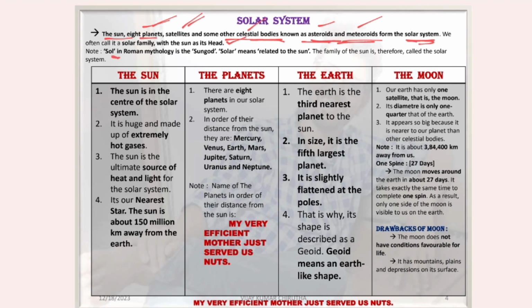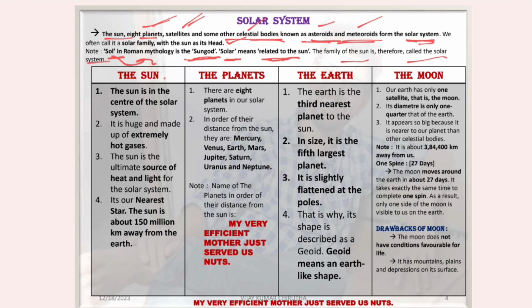Note: Sol in Roman mythology is the sun god. Solar means related to the Sun. So the family of the Sun is called the solar system.